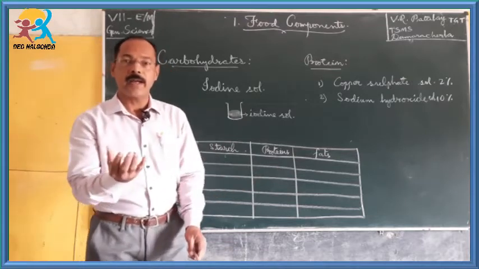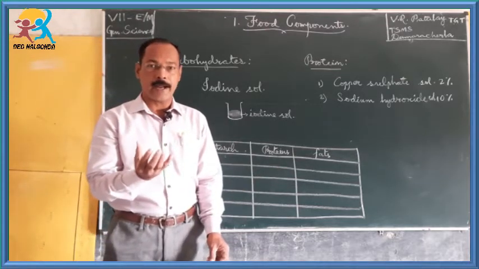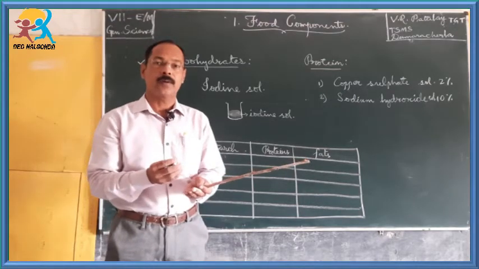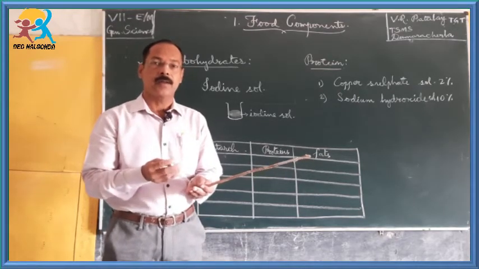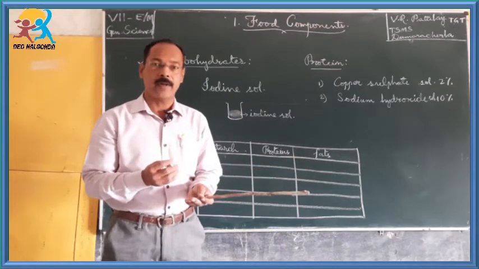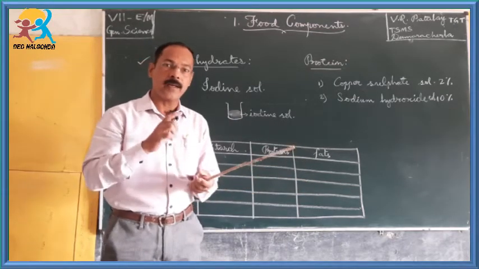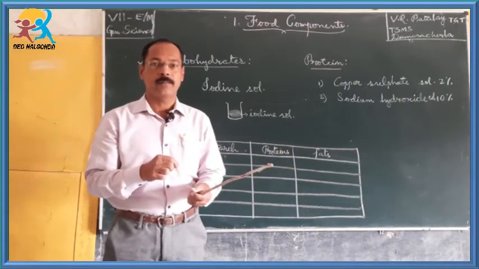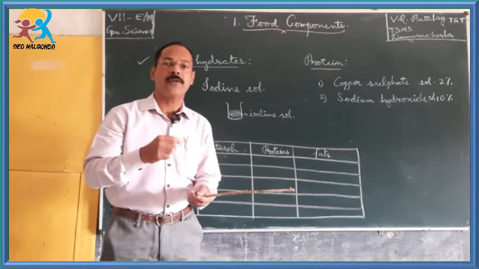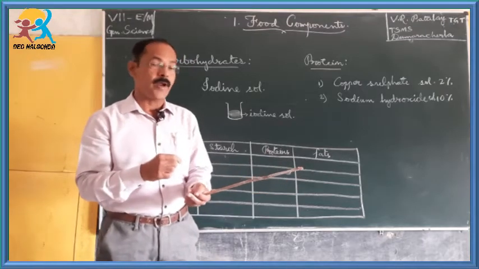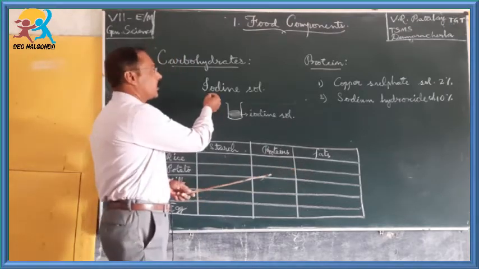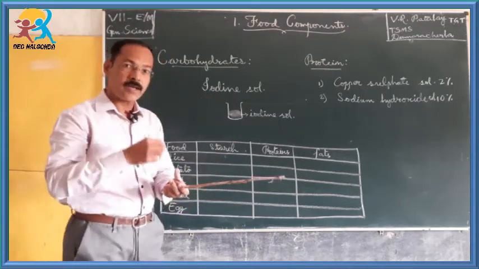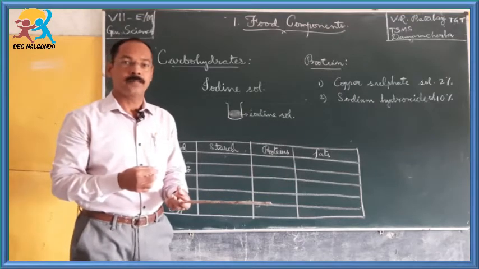First of all, we have to take a sample of the given food item, crush it, mash it, make a soft solution of it and take it in a test tube. Add 10 more drops of water to it so that it becomes a soft solution. Then add 2 drops of iodine solution to that food sample.